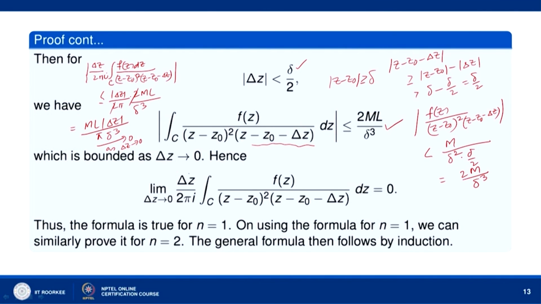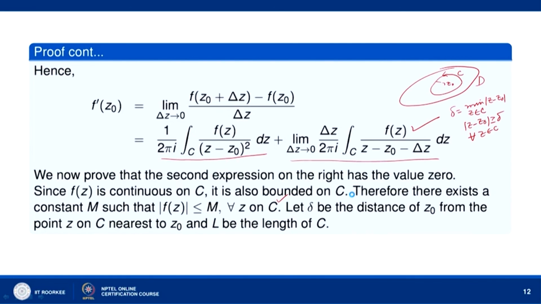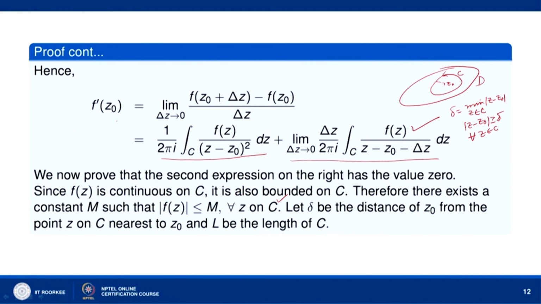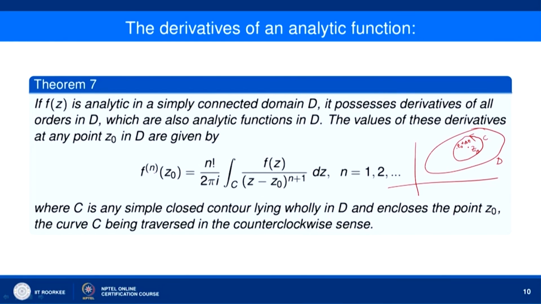This quantity goes to 0 as delta z goes to 0. So the limit as delta z tends to 0 of delta z over 2 pi i times the integral of f z over z minus z naught whole square into z minus z naught minus delta z dz is equal to 0. So this quantity becomes 0, and what we have is this formula. Then we have f prime z naught equal to this quantity. This means that the formula holds for n equal to 1.